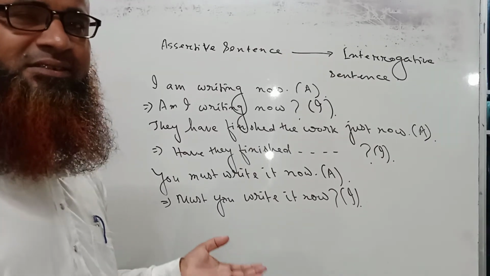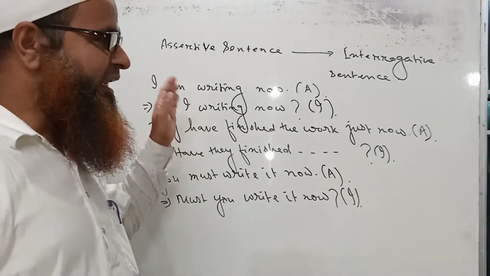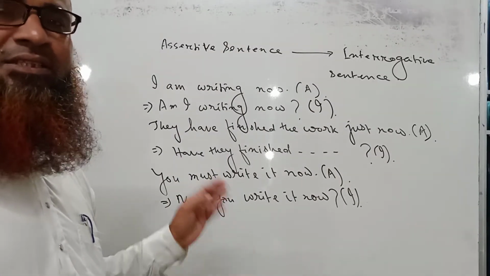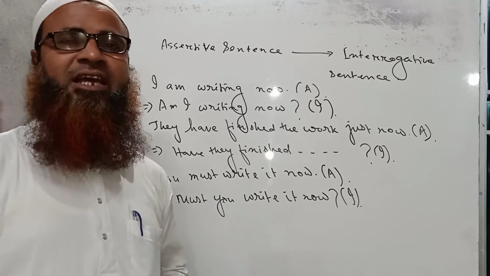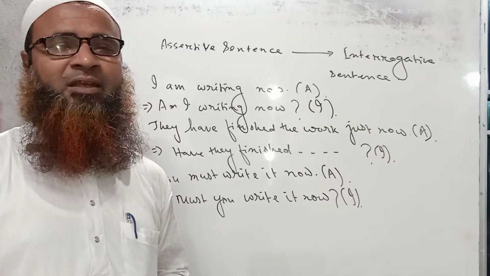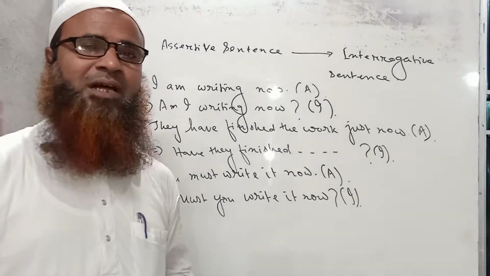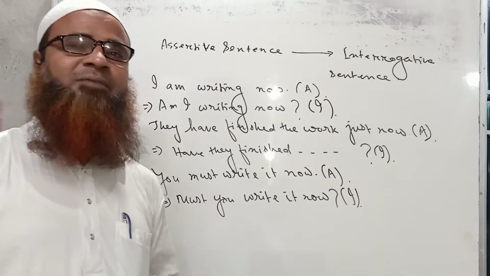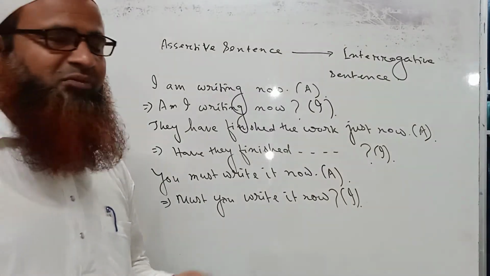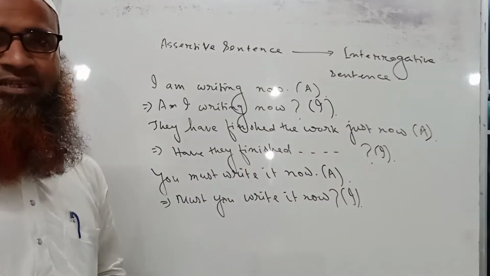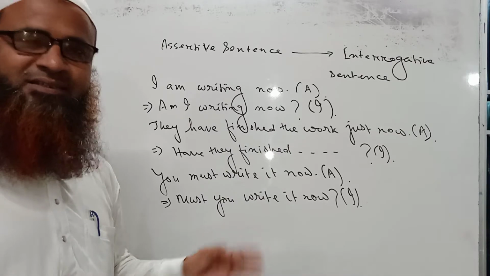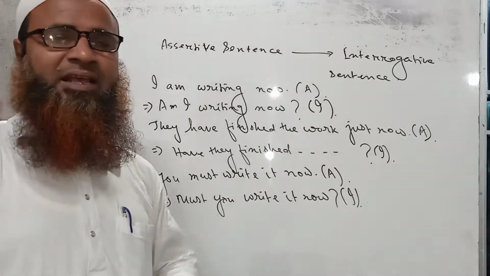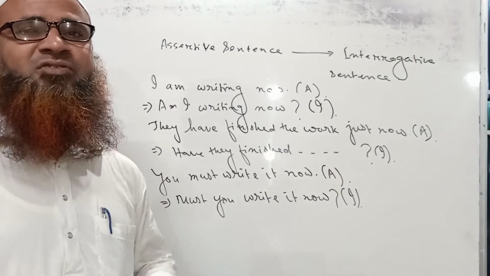The rule is that when there is not any auxiliary verb in a sentence, then we have to make it interrogative by taking the help of do verb. And according to the tenses, we have to take the help of do, does and did. If the sentence is in present tense, then we have to take the help of do and does. Again, if the verb is with s or es, then we have to take the help of does only.